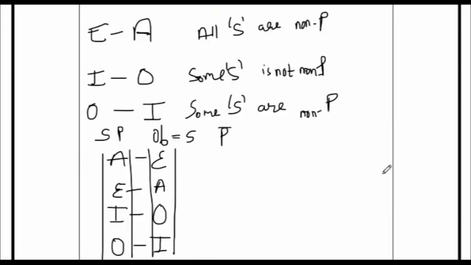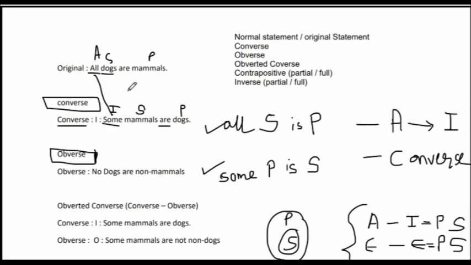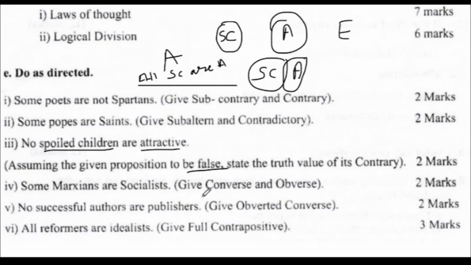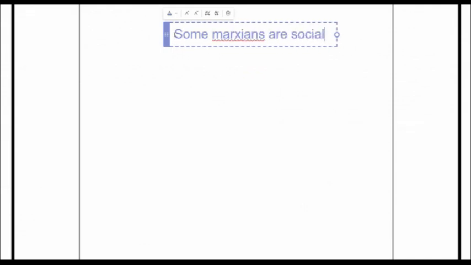All right, now let's move to the actual question paper. If some Marxians are socialist, what will be the obverse of this? Let's do that. Okay, we know that this is an O type.